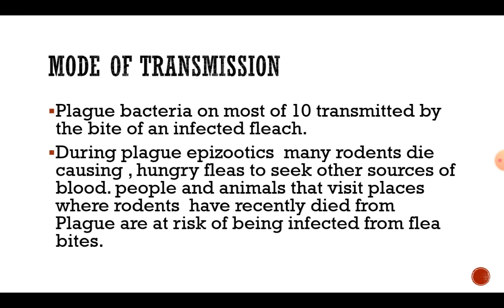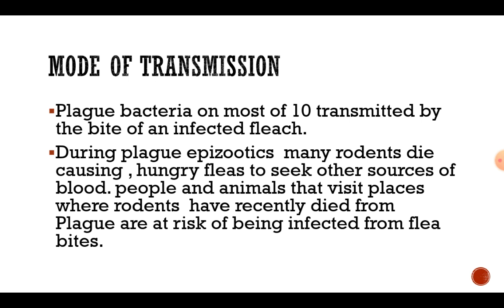Mode of transmission for plague: plague bacteria are most often transmitted by the bite of an infected flea. During plague episodes, many rodents die, causing hungry fleas to seek other sources of blood. People and animals that visit places where rodents have recently died from plague are at risk of being infected from flea bites.